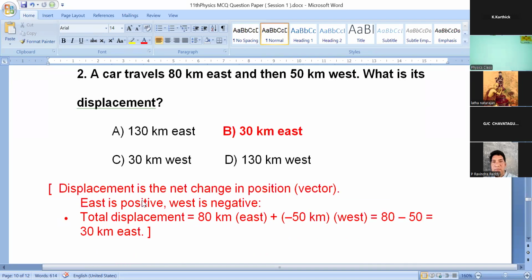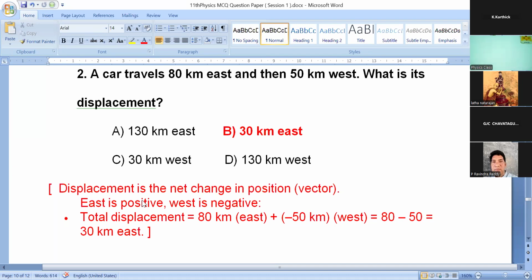Then second question. A car travels 80 kilometer east and then 50 kilometer west. What is its displacement? Suppose you know the answer like 130 or 30, but you have to mention the direction also. That is a very crucial point in that question.